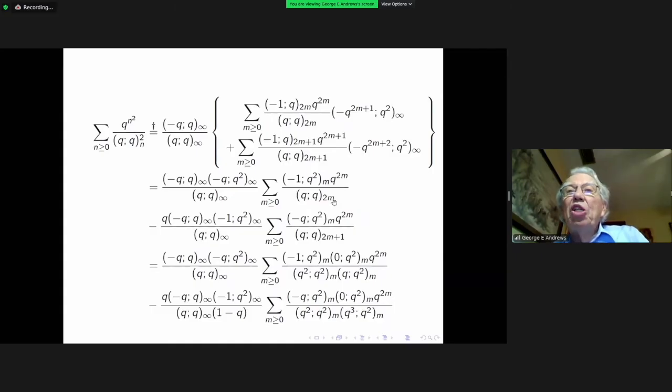In other words, I split the exponents that are even from the exponents that are odd in each of these series. And the reason I do that is to show that what I have on the screen is two instances of the Heine series itself. The base is not q any longer, it's q squared, but both of these are Heine series. And so we can apply Heine's transformation to them.